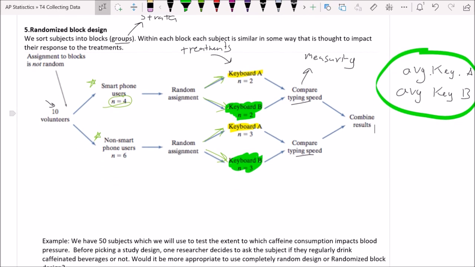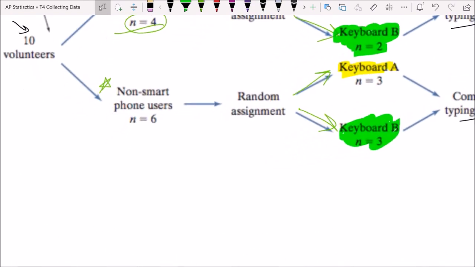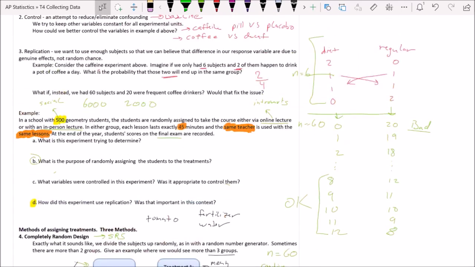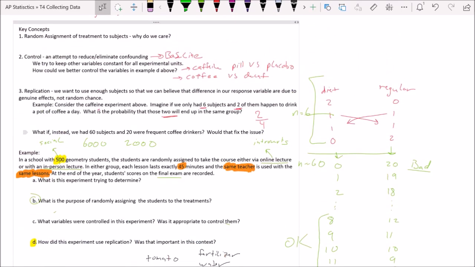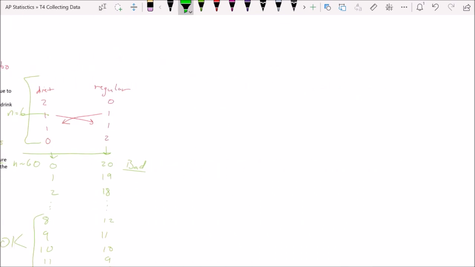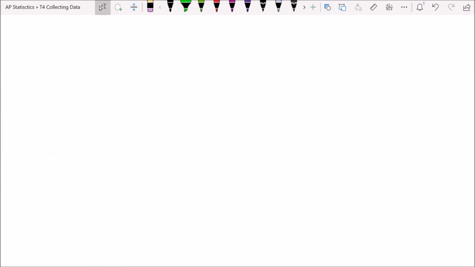Let's draw a diagram for that experiment that we talked about earlier with Diet Coke. Was it Diet Coke? Let's go back and look real quick. So I had said, yeah, let's do this one right here. So what if instead we had 60 subjects and 20 of those were frequent coffee drinkers? Okay, so 60 subjects. So we're going to start out with 60 humans.